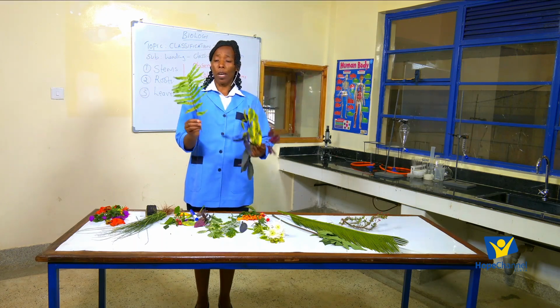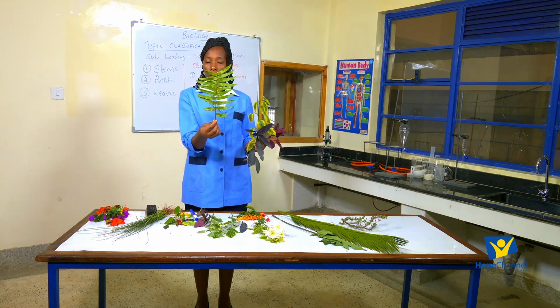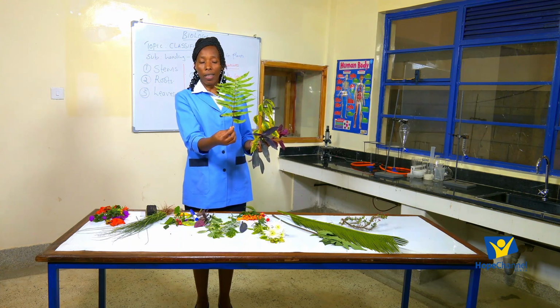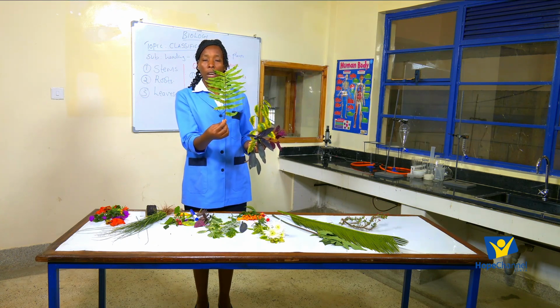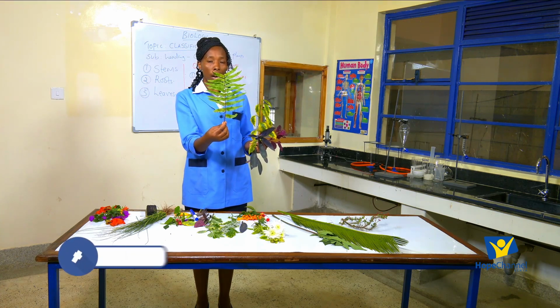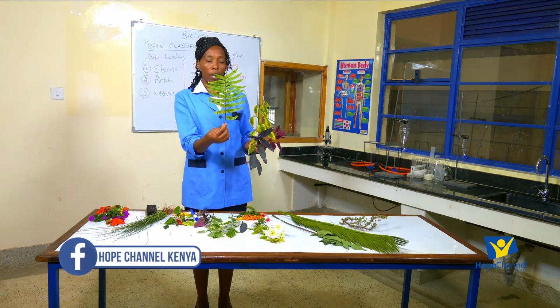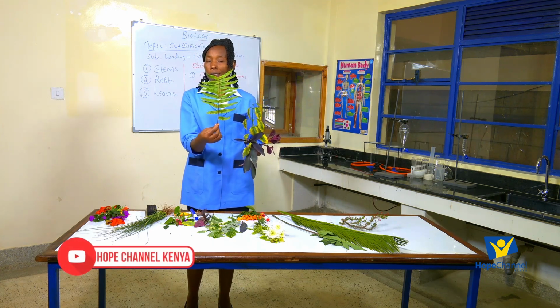For example, the color of these leaves is green. Can we see that? That is green. And anytime you talk about a leaf being green, it means that it has chlorophyll. It is the pigment chlorophyll that makes a leaf green.